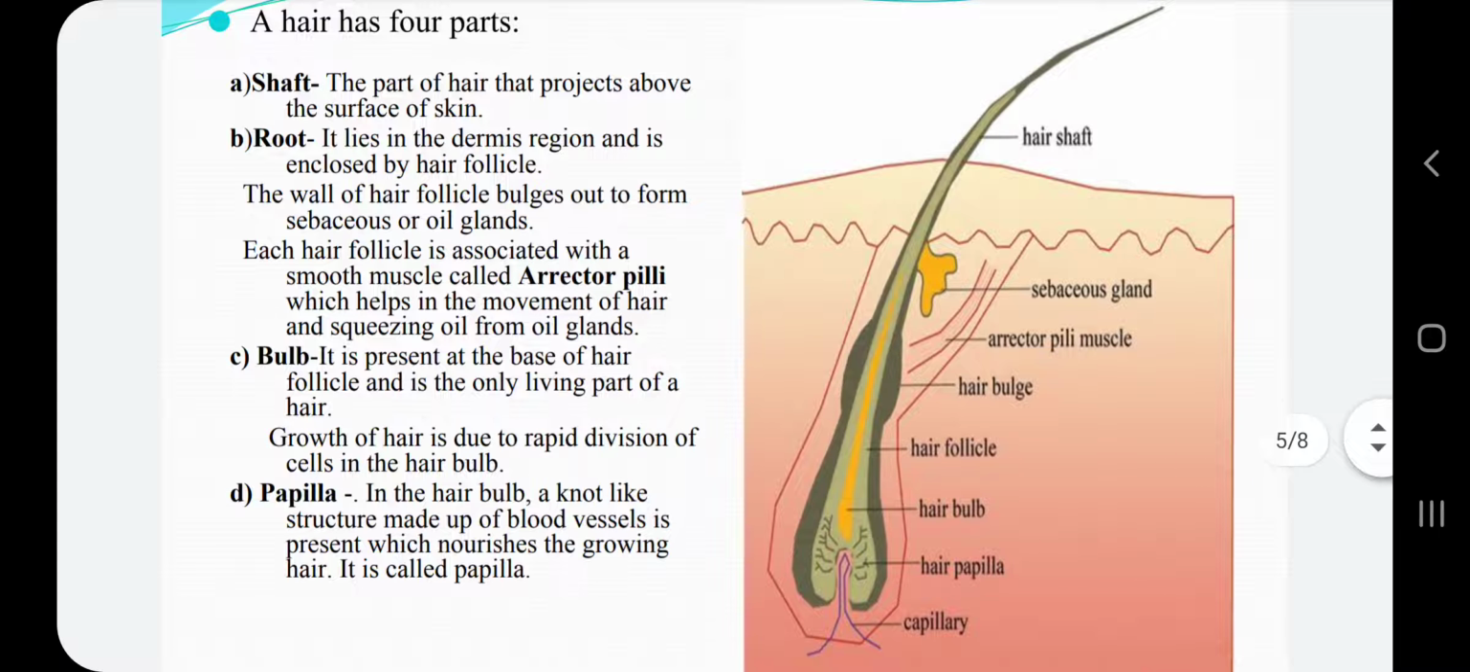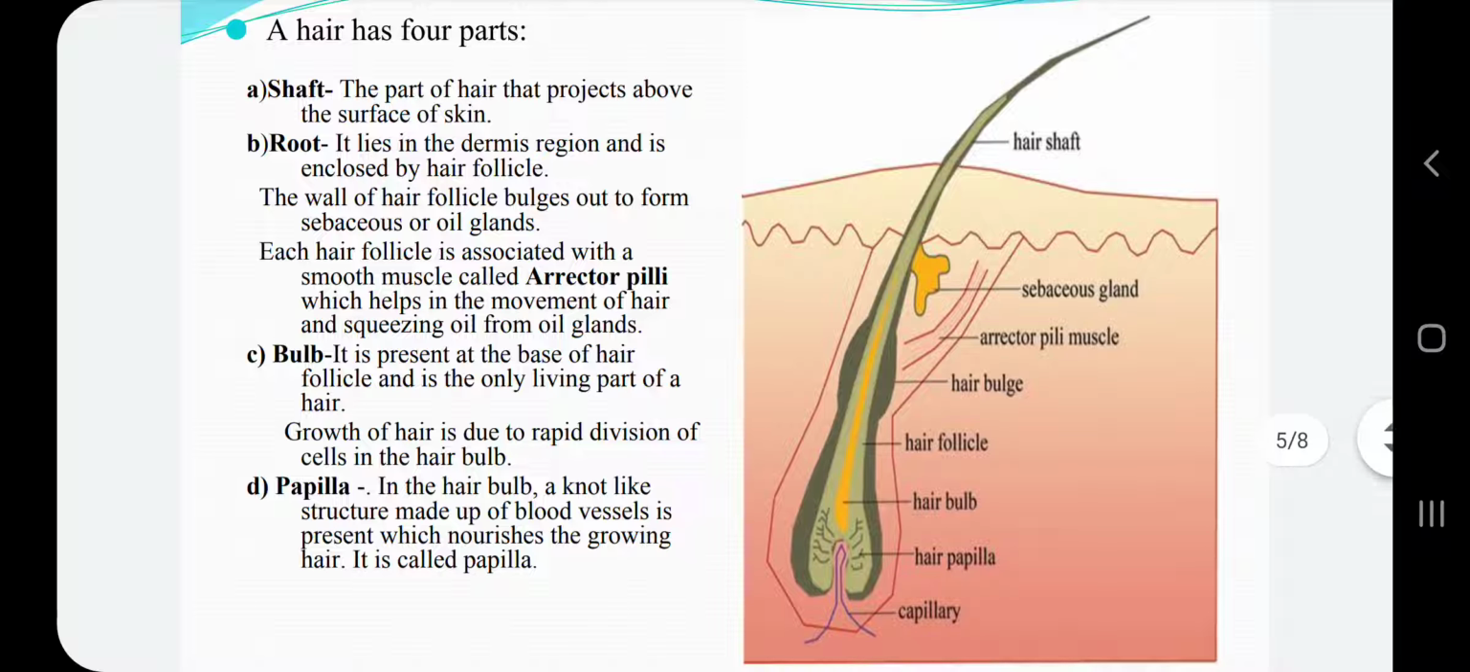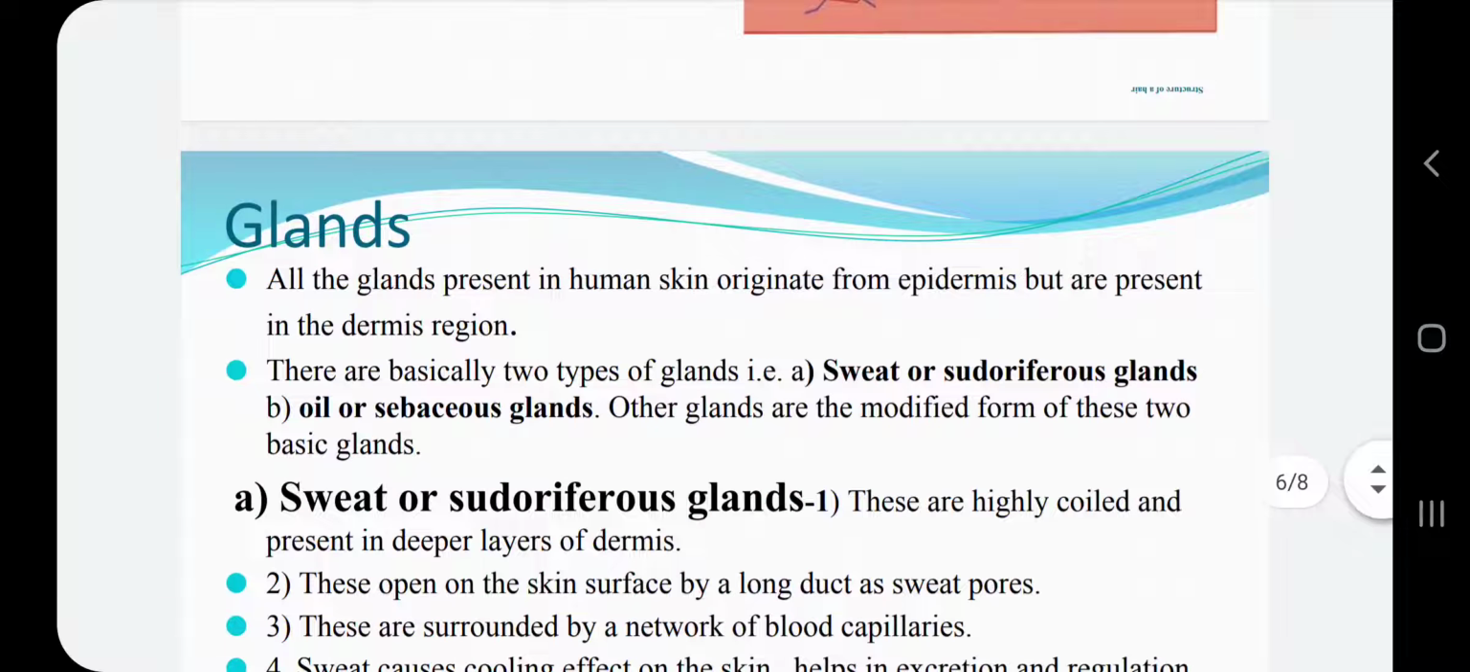Now next, the color of the hair. It is again due to the pigment melanin present in the hair. Sometimes the hair turns grey or silvery. That is due to the minute spaces which are formed in the hair when the pigment is lost. So when melanin is lost, these minute spaces give this grey or silvery color to the hair. Next, it is the glands.